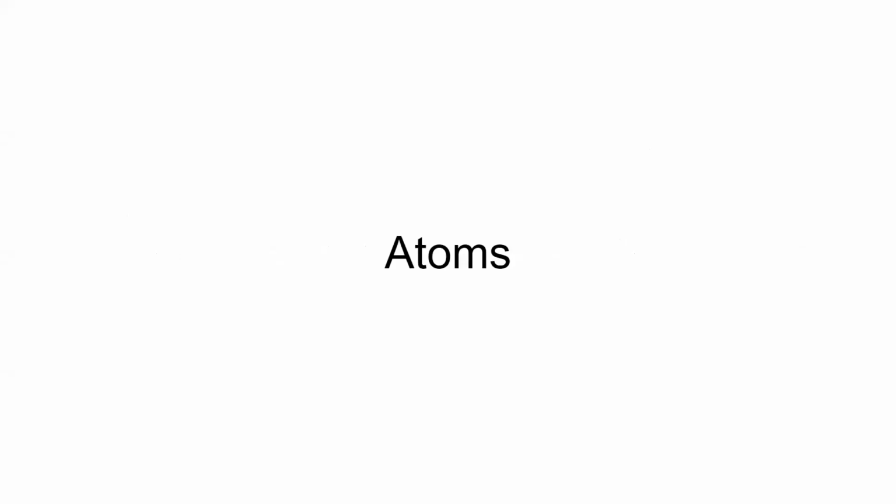Over 2000 years ago, a Greek philosopher called Democritus suggested that everything was made up of tiny pieces. Democritus suggested that if you could keep on cutting up a substance into smaller and smaller pieces, you would eventually end up with a very small piece that could not be cut up anymore. Democritus called his tiny pieces of matter atoms. Atom means cannot be divided.